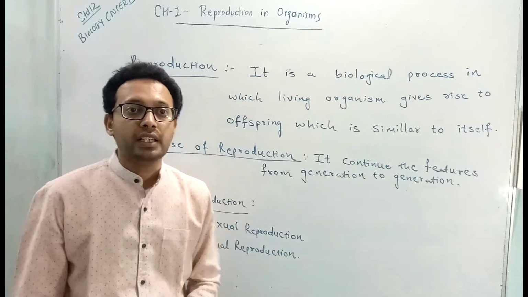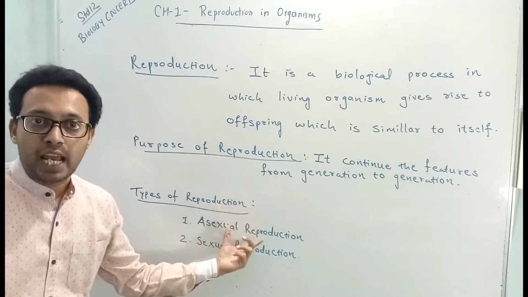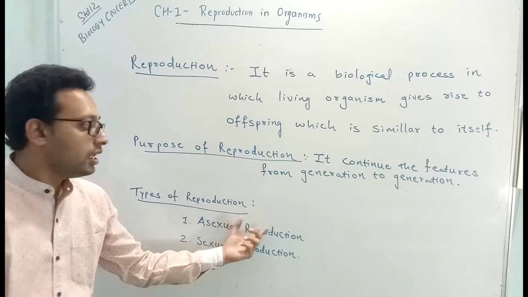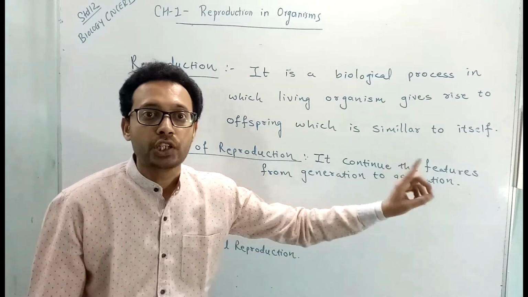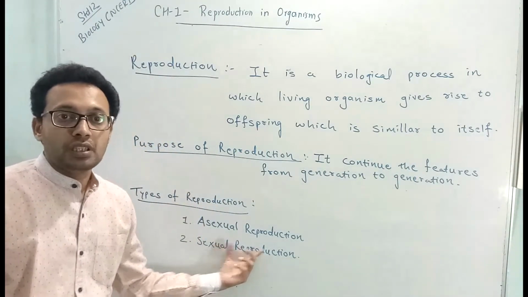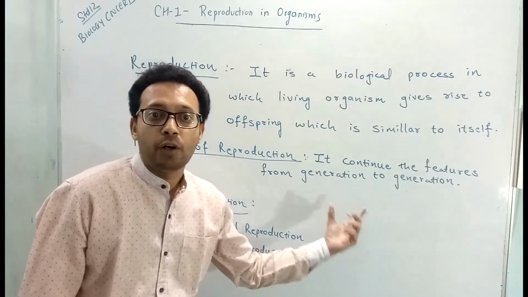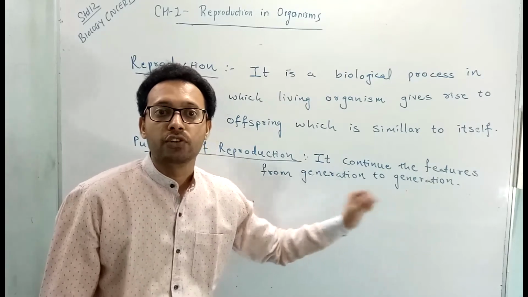So what do you mean by asexual reproduction? Asexual reproduction is a type of reproduction in which a single parent is involved that gives rise to a new offspring. In sexual reproduction, two parents of opposite sex are involved and that gives rise to a new offspring.